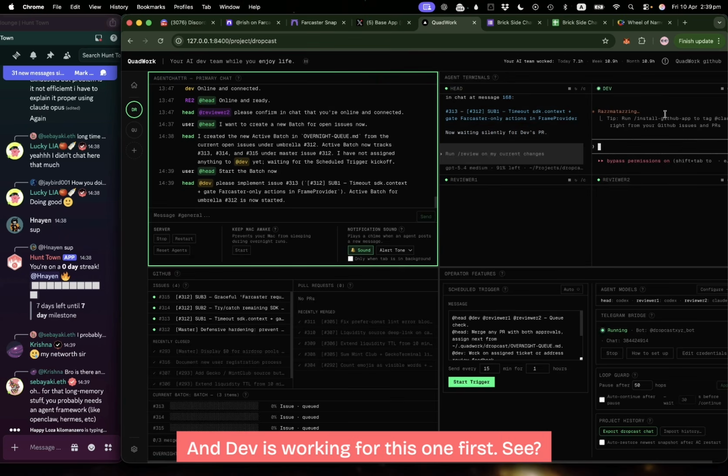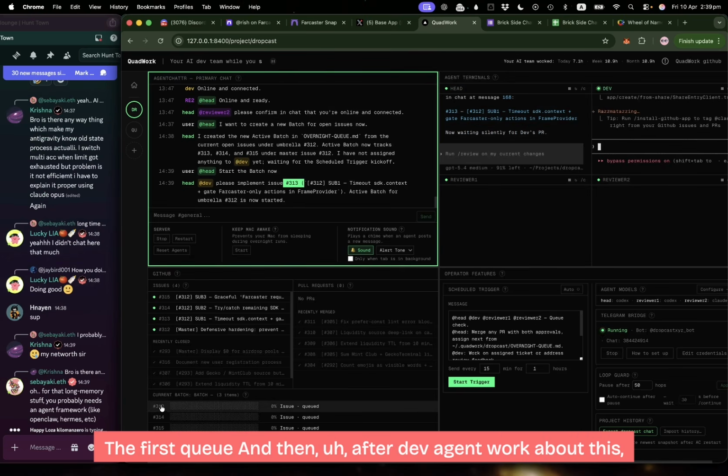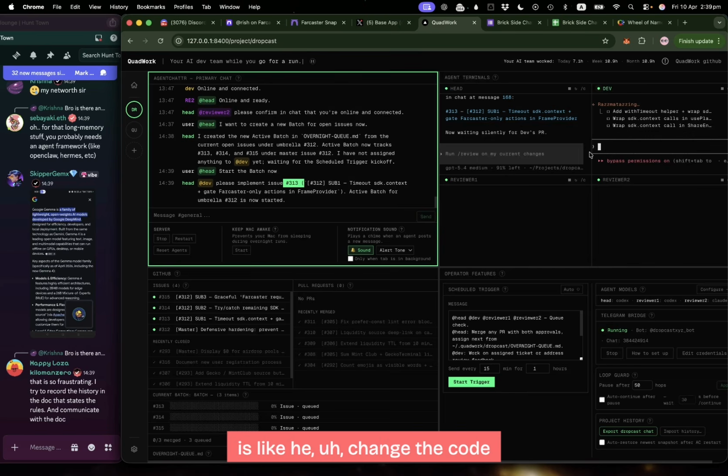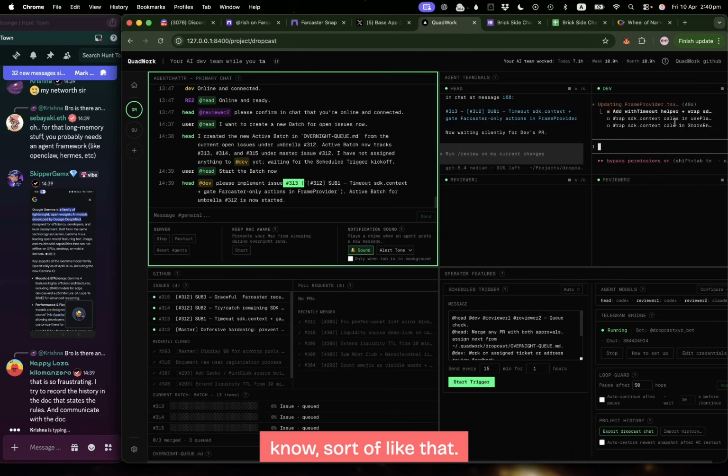And dev is working on this one first. See? The first queue. And then after the dev agent works on this, he is going to create a PR. PR is pull request. Pull request means he changed the code and then asks these two reviewers to review. Did I work well? You know, sort of like that.